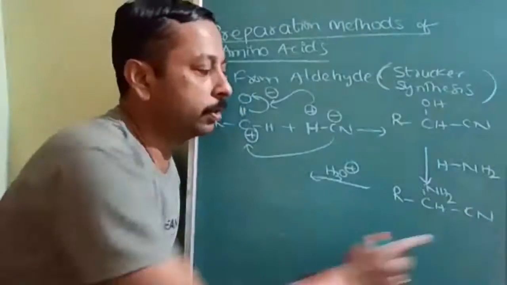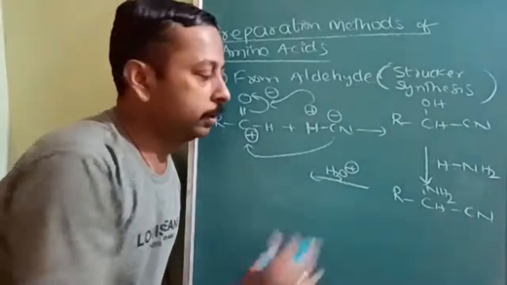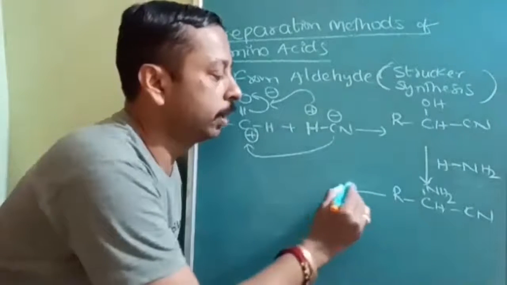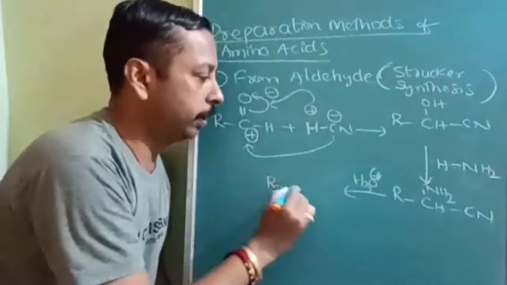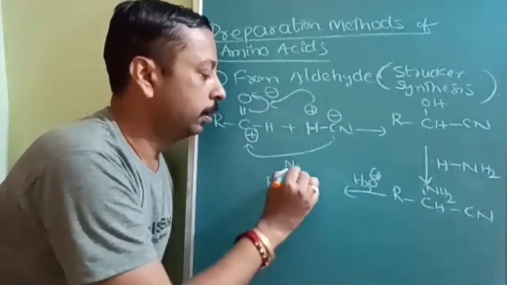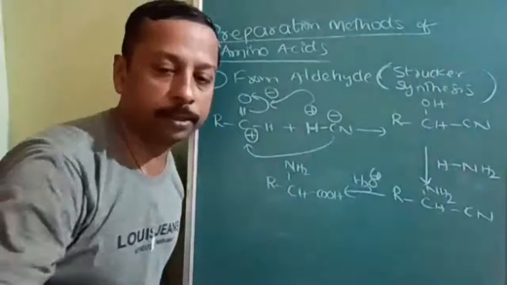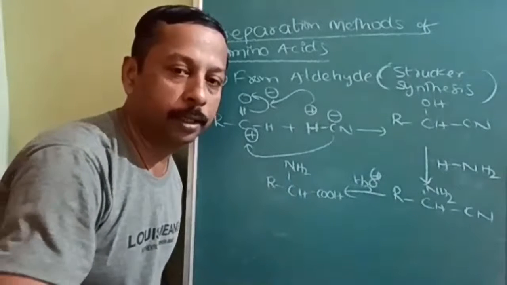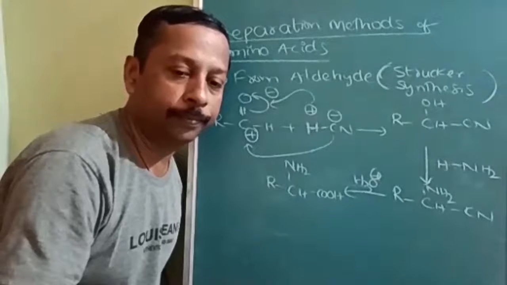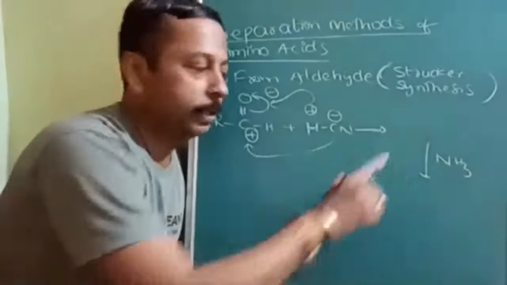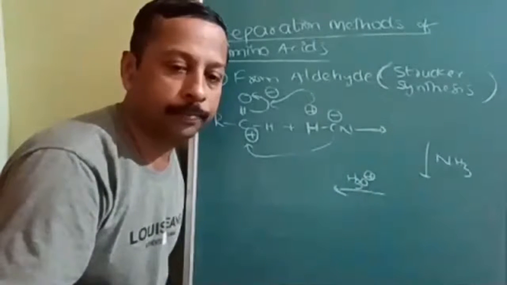On hydrolysis of the nitrile group, acidic hydrolysis, it will be converted into RCH, NH2 and COOH. So this is alpha amino acid. Is it understood? Any doubt? Should I erase this so you can try? I think you can practice like this, and complete it afterwards.